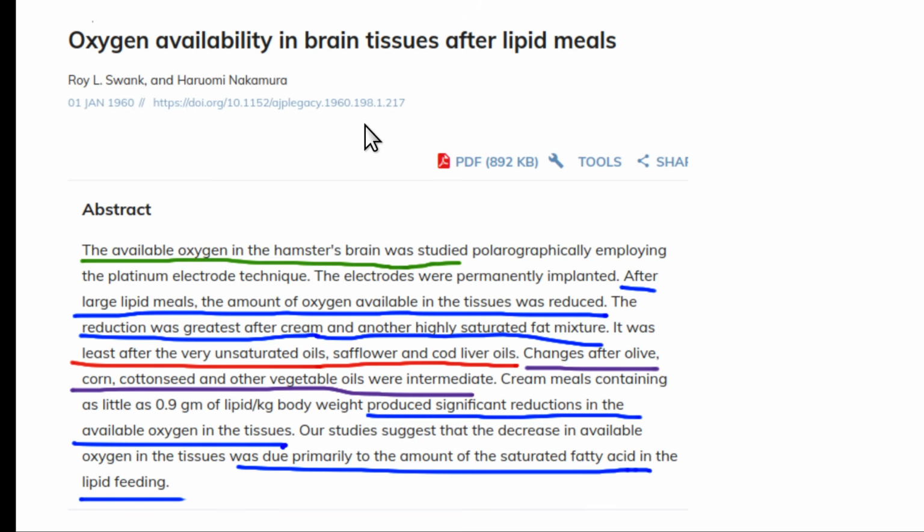And the reason that's funny is modern researchers, you can almost never find them doing useful, basic work like this. I mean, this is stuff we want to know. And he found that when he fed a hamster a high-fat meal of saturated fat, they would drop their oxygen delivered to the adjacent brain tissue by like 30%. That's a lot.